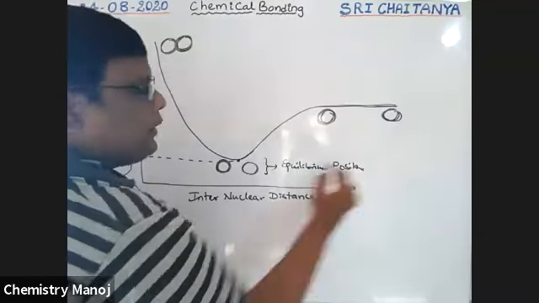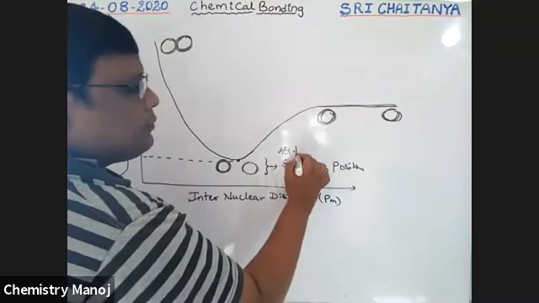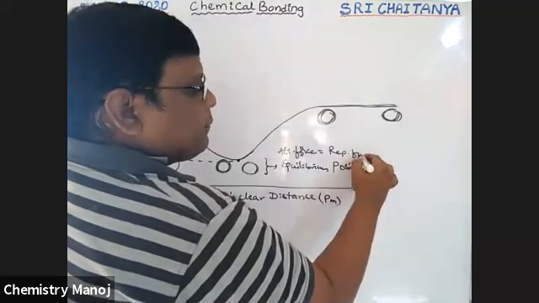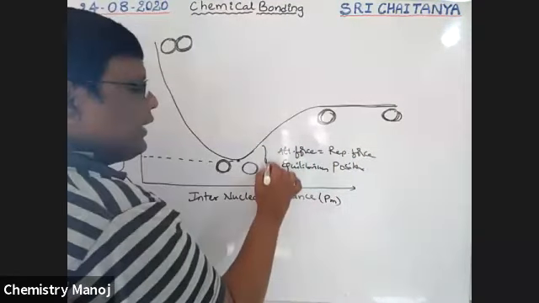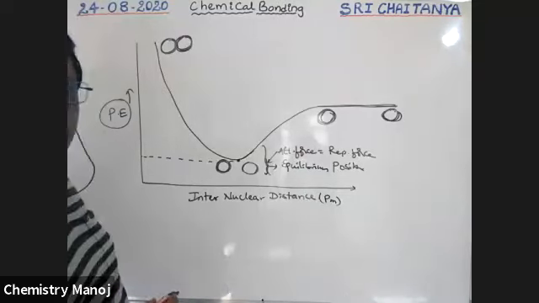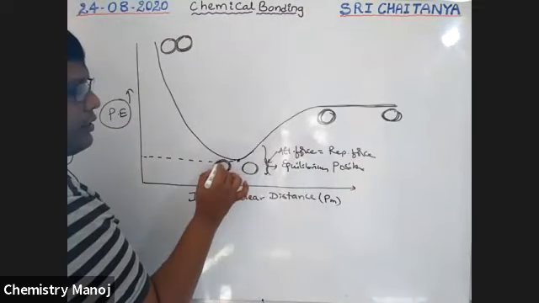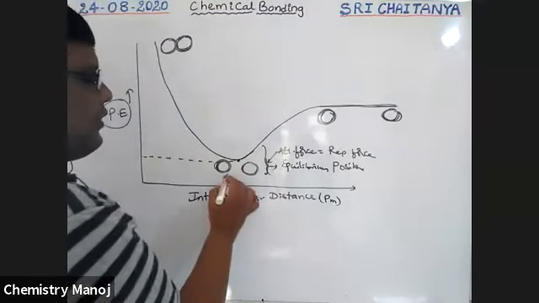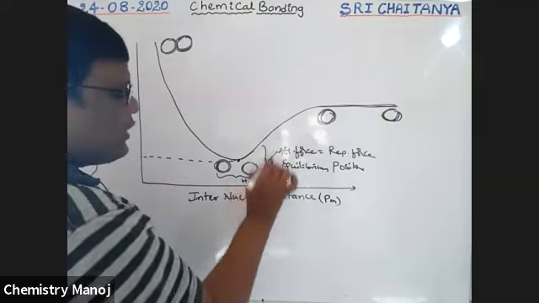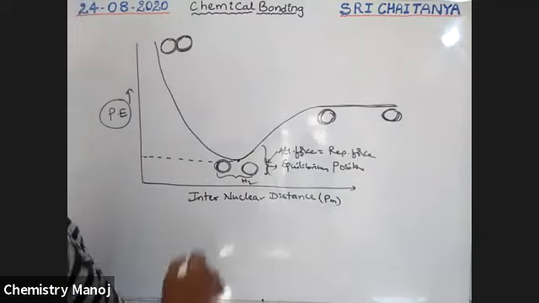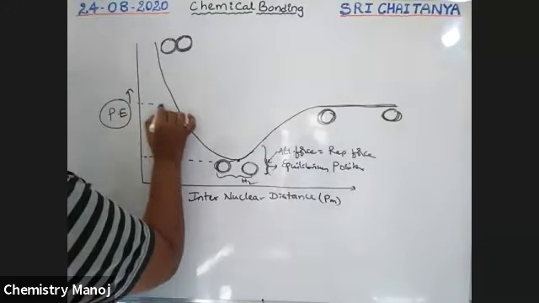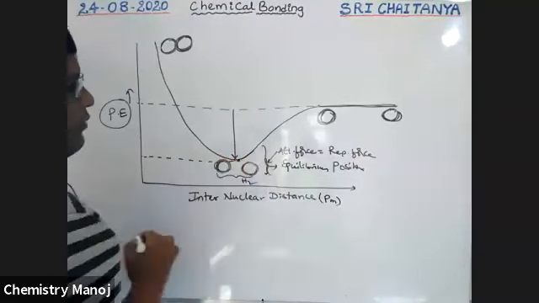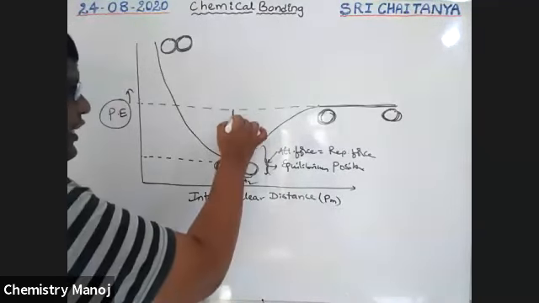Equilibrium position. Here attractive forces are equal to repulsive forces. That means at this position these two atoms are combined with each other. Automatically they are very stable. This is the H2 molecule, boys. That means some energy is decreased. See here, actually this much energy is there. This is the depth of the line. This much energy is decreased, boys.